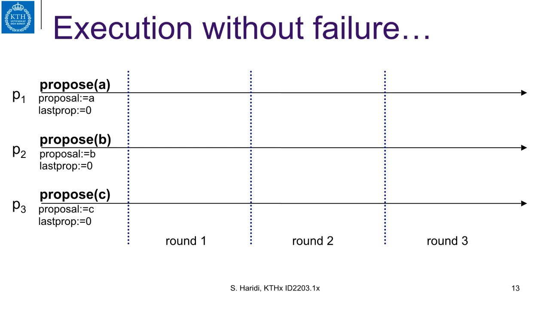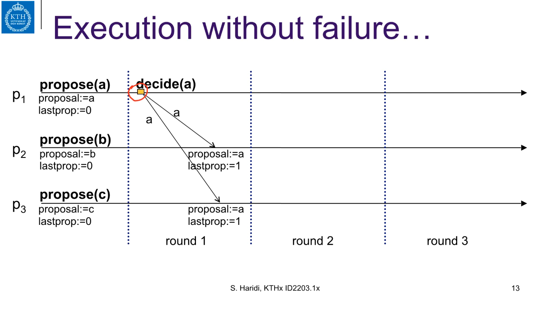Let us look at an execution without failure, so we see what happens. P1 decides on A and broadcasts A. P2 now adopts the new value A and says that the last proposer is P1, or 1 in this case. The same thing happens at P3.